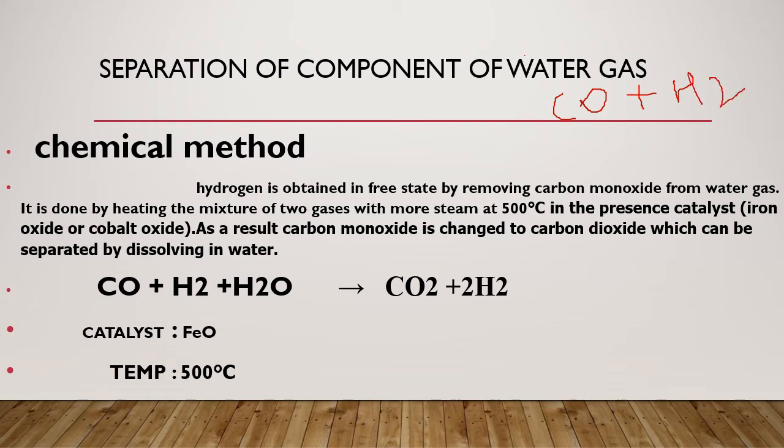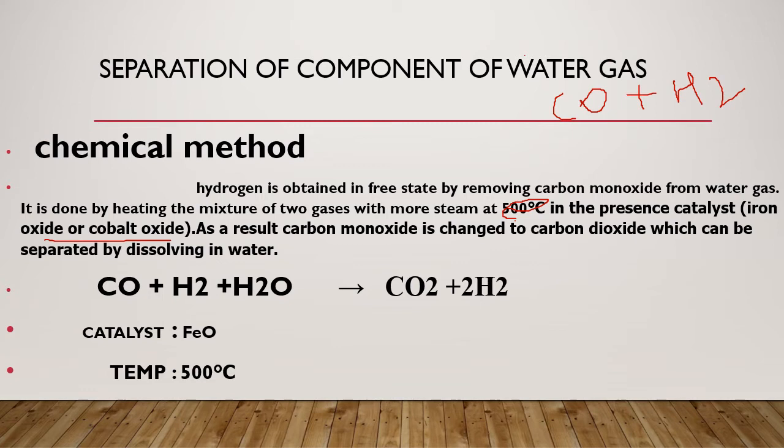By a chemical method. In this method, hydrogen is obtained in the free state by removing carbon monoxide from water gas. It is done by heating the mixture of two gases with more steam at about 500 degrees centigrade, in the presence of a catalyst, that is iron oxide or cobalt oxide. These are the two catalysts which are required for the process, and the temperature requirement is 500 degrees centigrade. What happens as a result? Carbon monoxide is oxidized to carbon dioxide, which can be separated by dissolving easily in water.